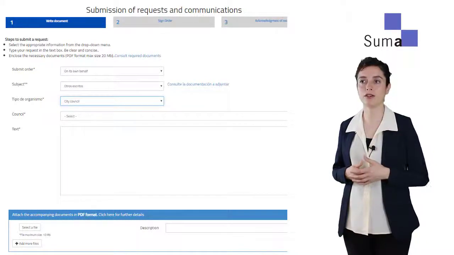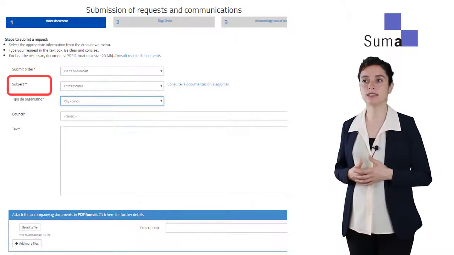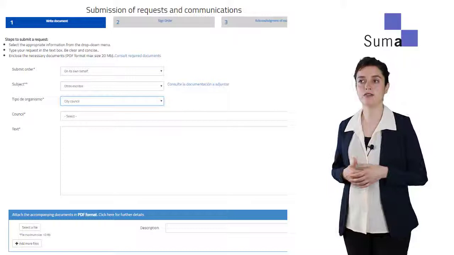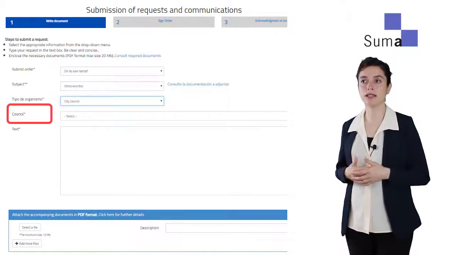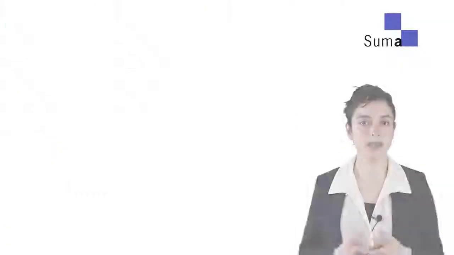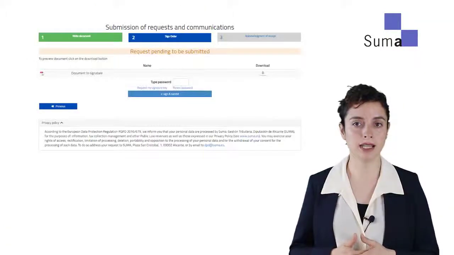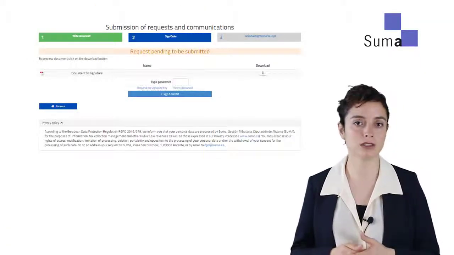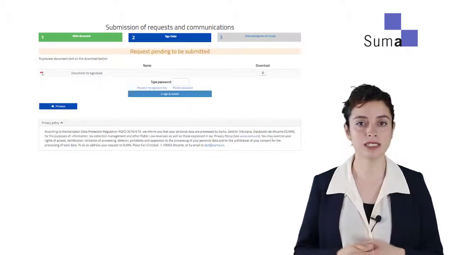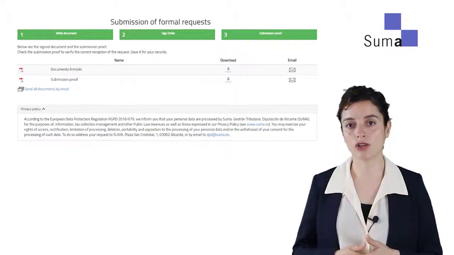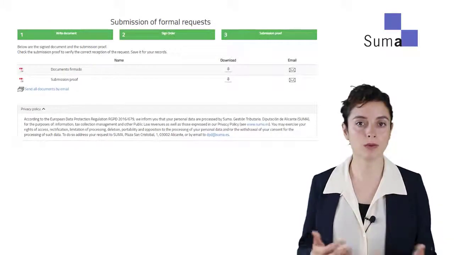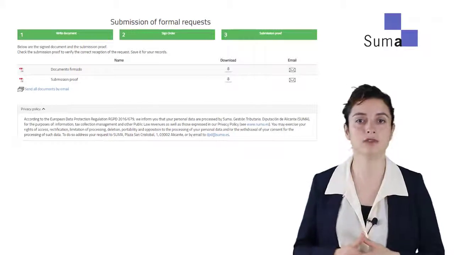In the menu Matter, the option Other Documents will be selected, and finally, the appropriate organization to which you are appealing will be chosen. Then we click on the Next button and we get to the Sign the Document screen, where we introduce the signature password, as it is indicated there. Finally, on the third screen, Acknowledgement of Receipt, we can download the documents we have signed before.